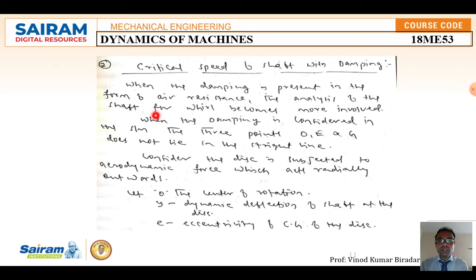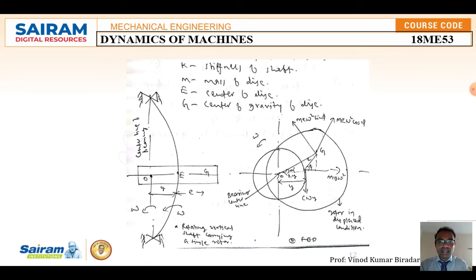of the shaft becomes more involved. When damping is considered, the three points O, E and G do not lie on a straight line. When it is rotated with damping considered, the points in the diagram O, E, G will not coincide on the same axis. I have shown that in the diagram here.